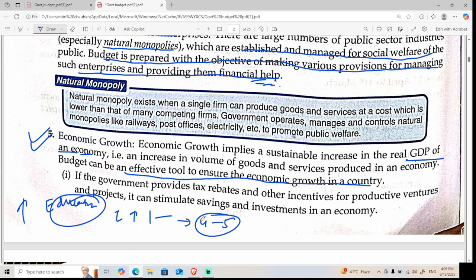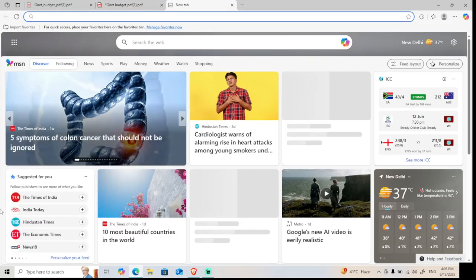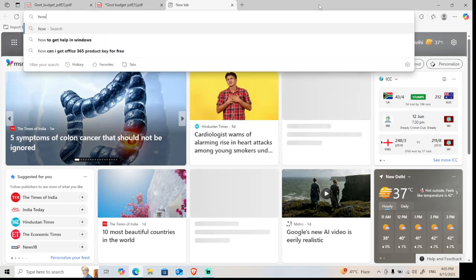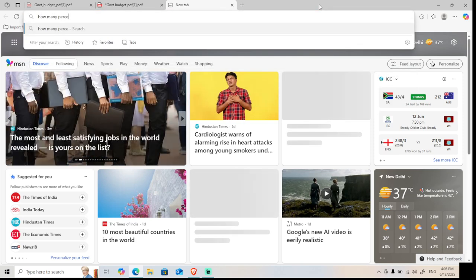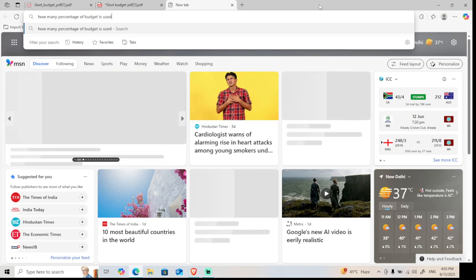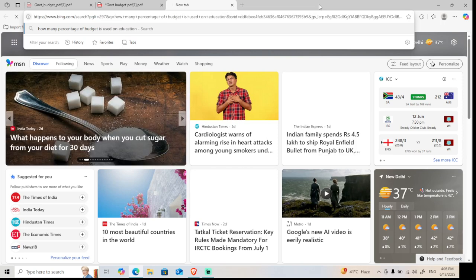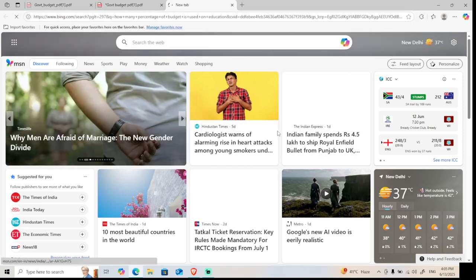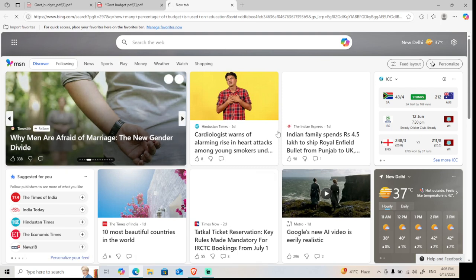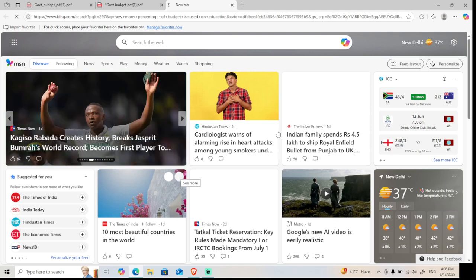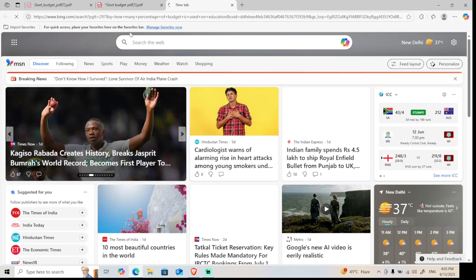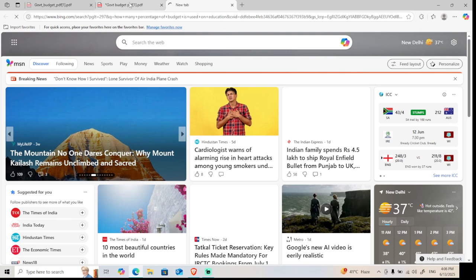We can see how much percentage of the budget is used on education. How much percentage of the budget is used on education? So you see, the amount that you will see on the screen will shock you. My internet is not working as fast as it should be. It's okay, let me just wait for some time. It will take some time because I don't use this browser.